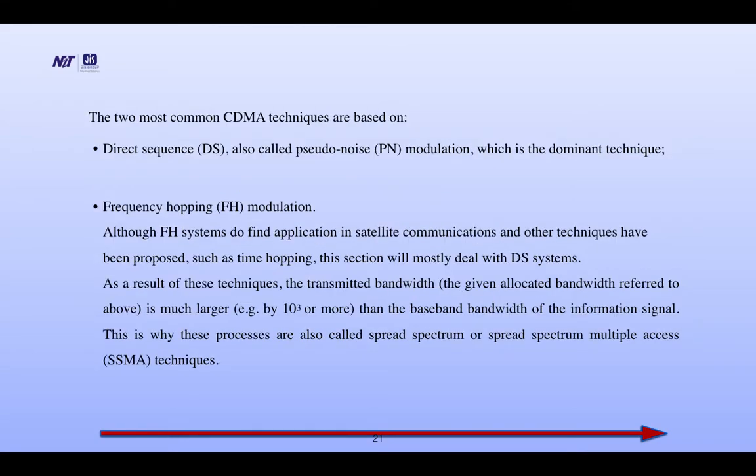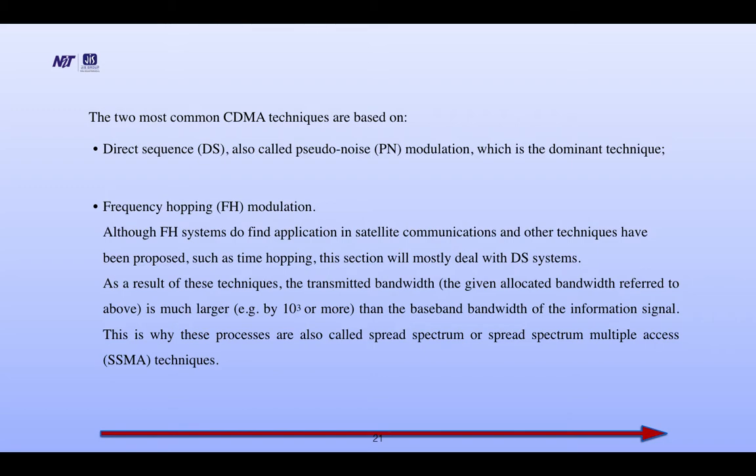The two most common CDMA techniques are direct sequence DS, also called pseudo-noise PN modulation, which is the dominant technique, and frequency hopping modulation FH. Although FH systems do find application in satellite communication and other techniques have been proposed, such as time hopping, this section will mostly deal with DS systems.